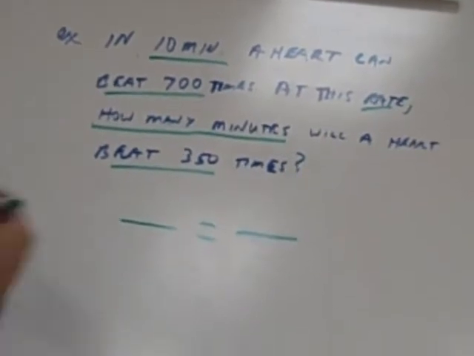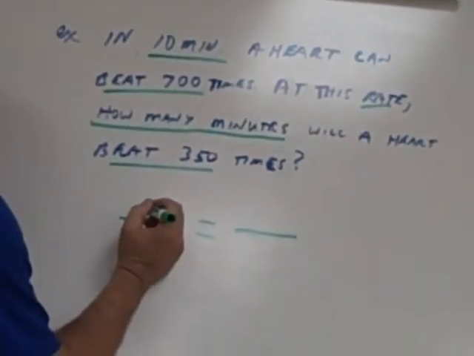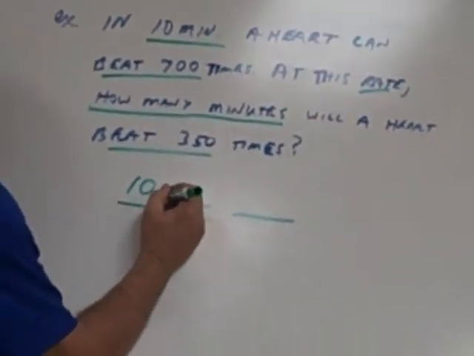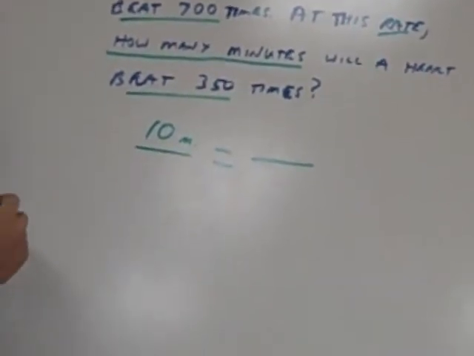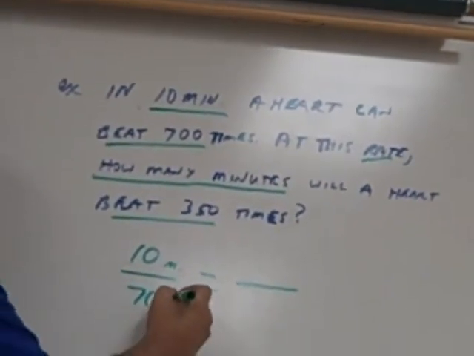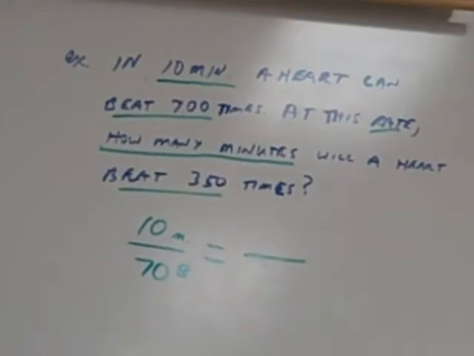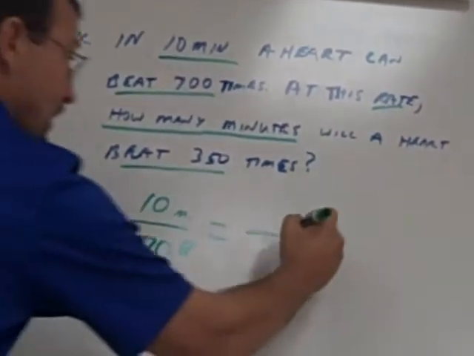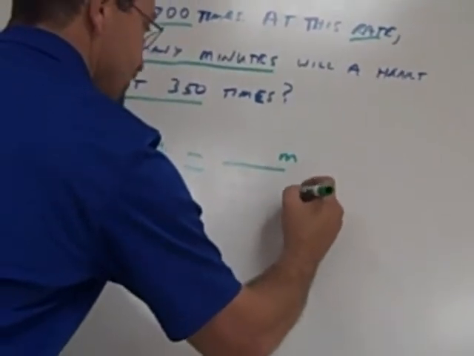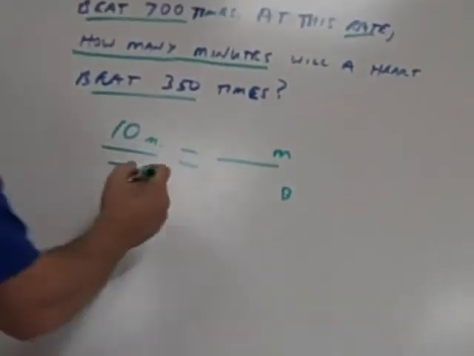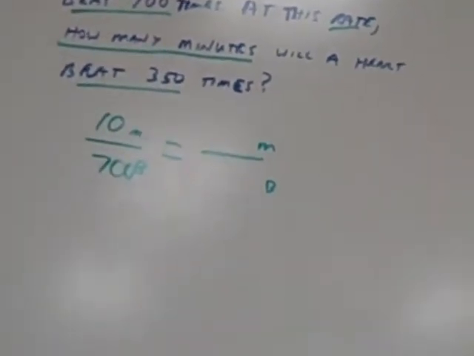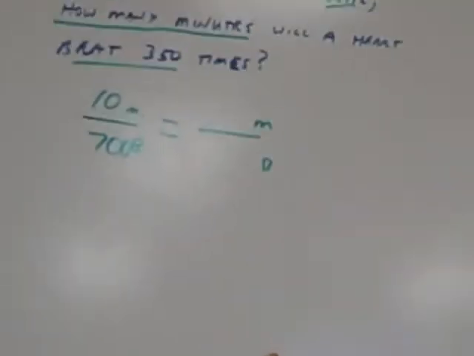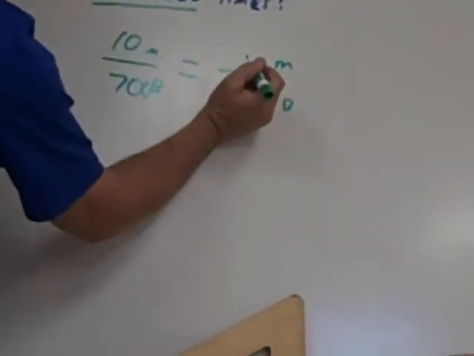So let's fill in. What are we going to put? 10. And that's the what? Minutes. 700. That's the beats. All right. So over here we better have minutes and we better have beats. 700 beats in 10 minutes. Okay. So what's the next one?